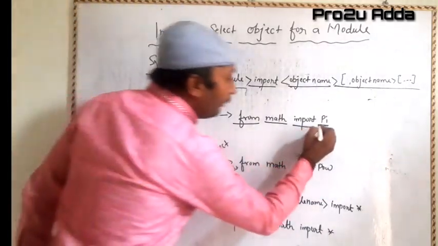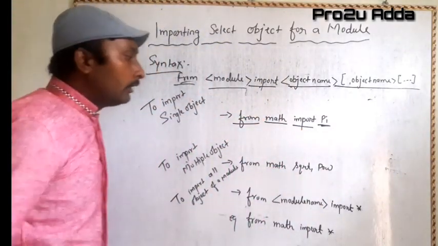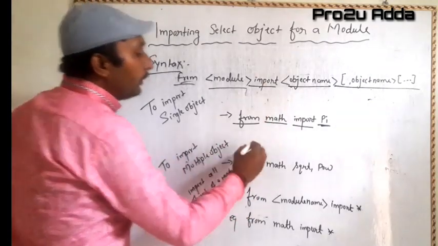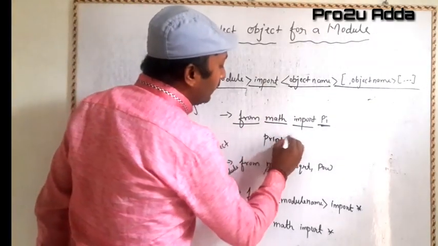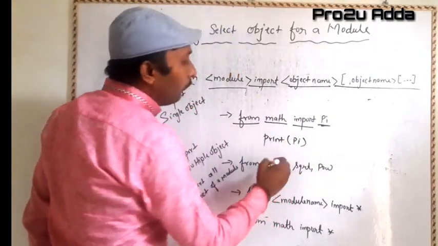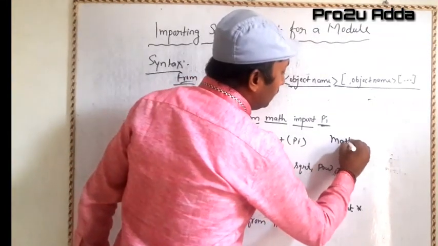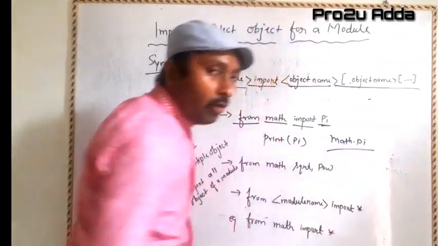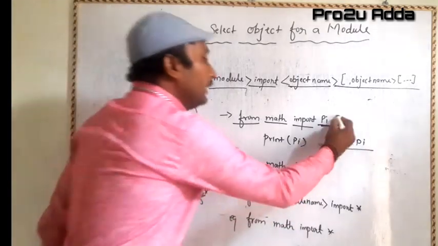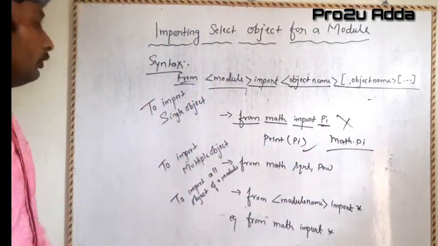But here we have used pi, and if we want to print pi, you can simply print pi. You don't have to write math.pi, which I explained in dot notation. You don't have to prefer this, we can simply go for this also.